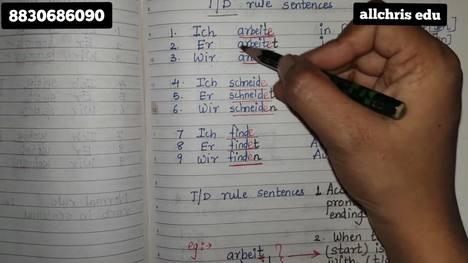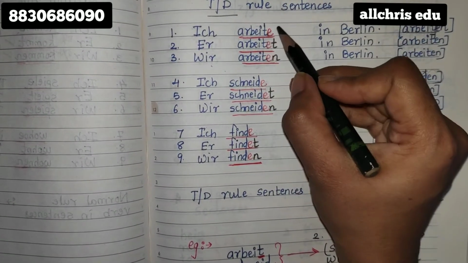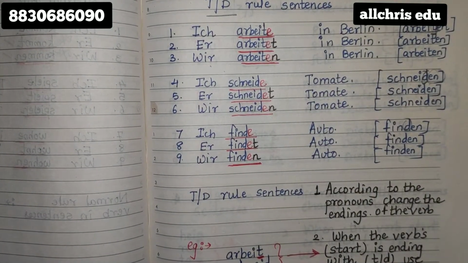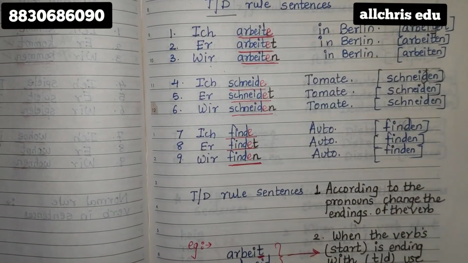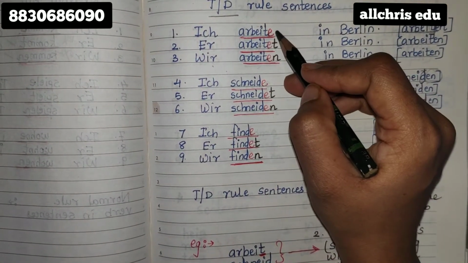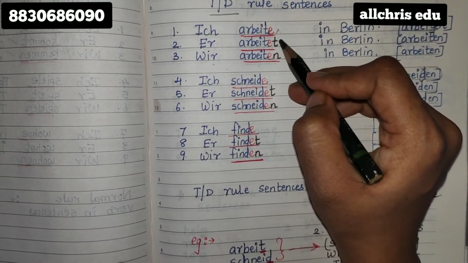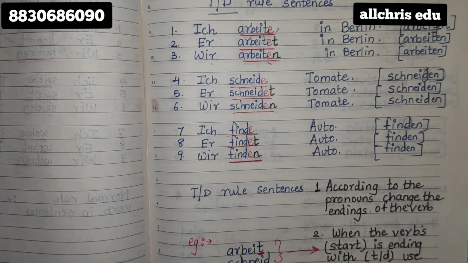After writing the stem, like arbeit, put e at the end everywhere, whatever the pronoun is. First put e with the red color, and then put the normal endings. Ich ends with e, so don't put anything double. So here no need to put. Er/sie ends with t, so put t. Wir ends with en, but you have already put e, so just put n.